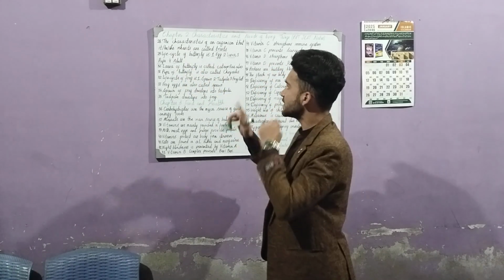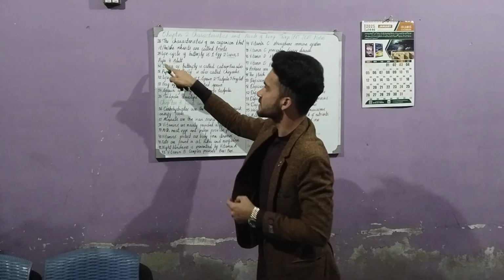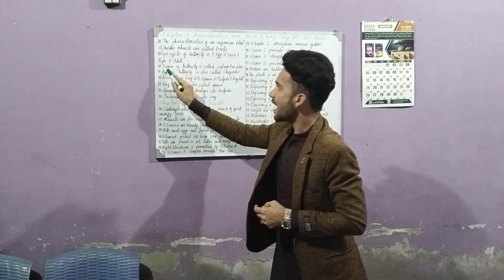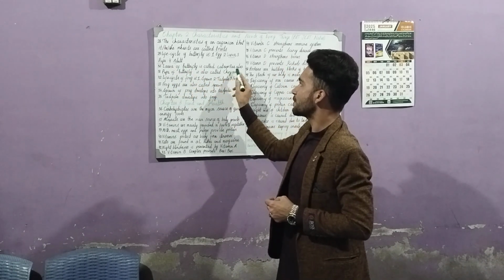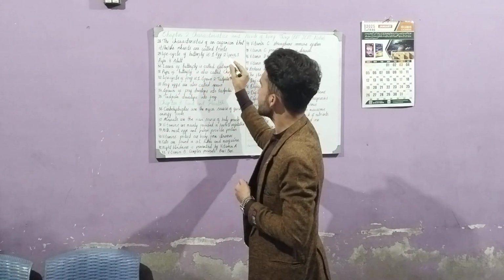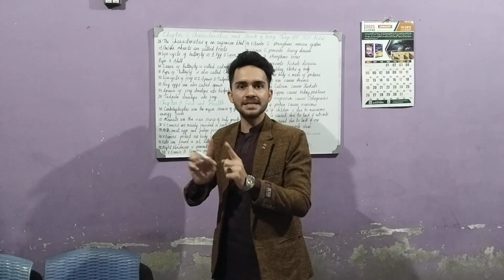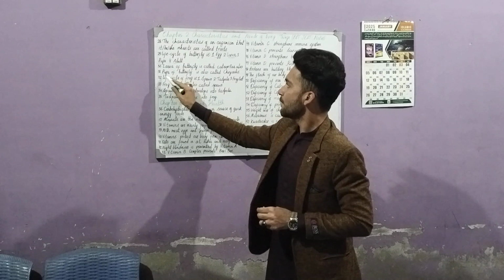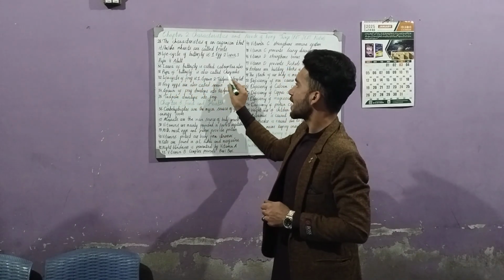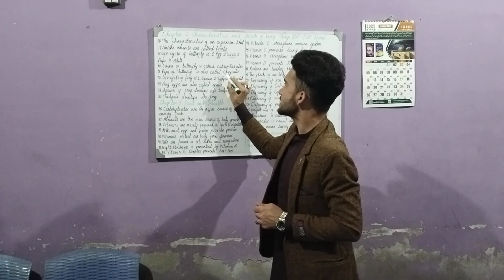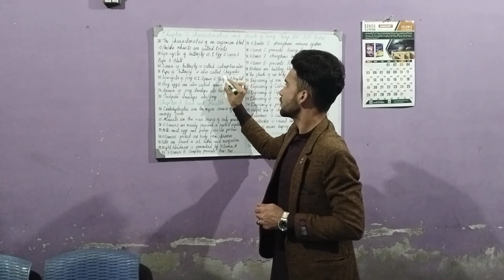The larva of a butterfly is also called a caterpillar. Larva and caterpillar are the same thing. And the pupa, which is the third stage of a butterfly, is also called a chrysalis.